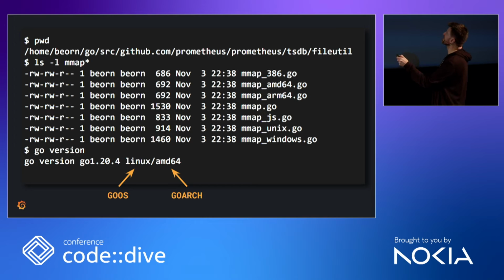This is now real Prometheus 2 code, github.com/prometheus. The tsdb fileutil package contains how we deal with files, and if you check files that start with mmap, you get those. They're for different architectures and different operating systems. And this is the one that is always compiled, and it has the platform independent code. These look bigger than they are because most of it is just the Apache 2 license header. So they usually are just a few lines. Just Windows, of course, needs more code, as usual.